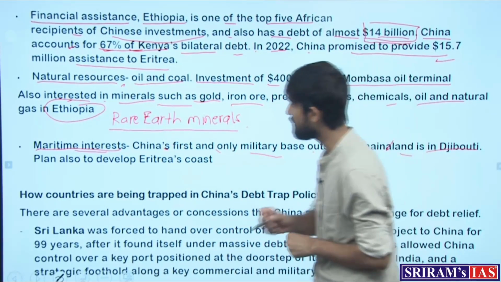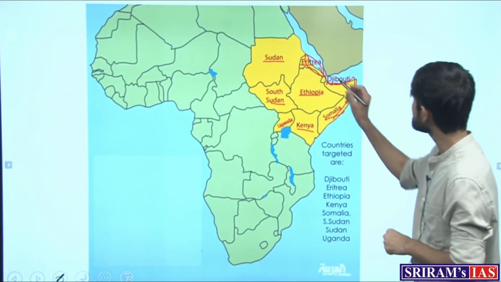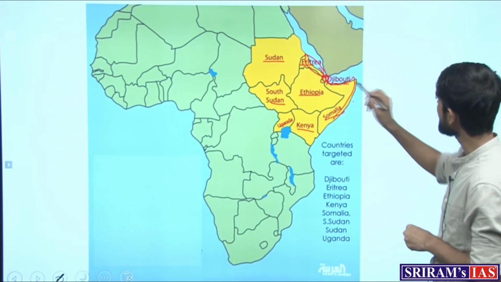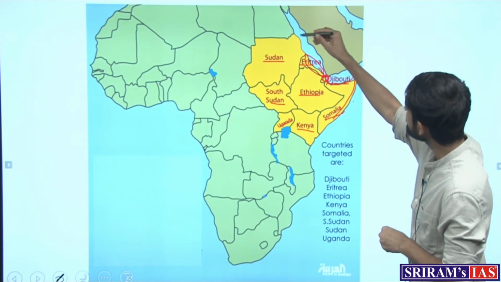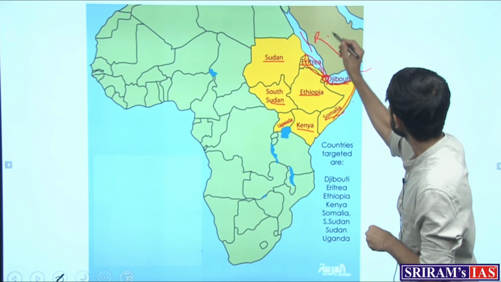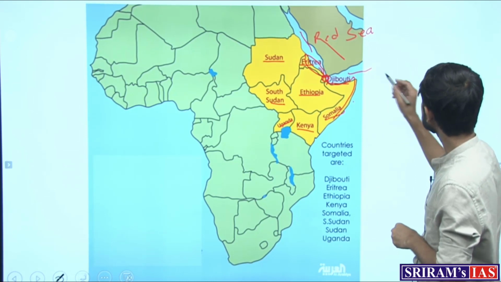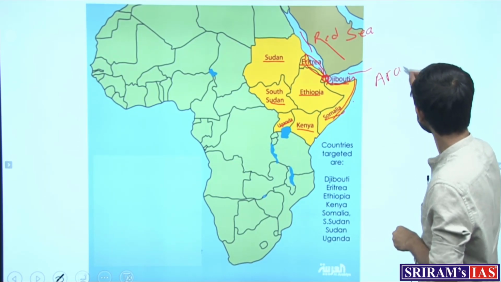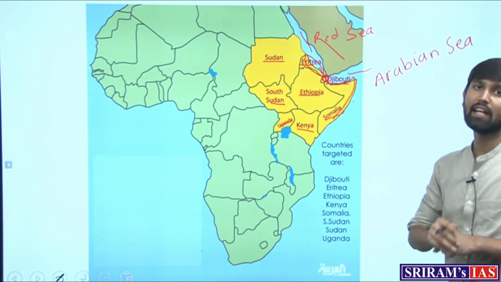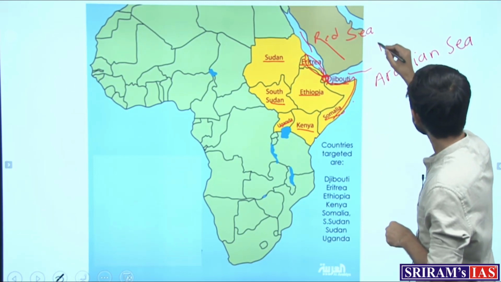Why does it have a military base in Djibouti? Let's look at the position of Djibouti over here. Can we see that this country of Djibouti stands at a very critical juncture between this water body and this water body. Which is this water body? This is the Red Sea. And which is this water body? This is the Arabian Sea, extended Arabian Sea, which opens into the Indian Ocean, right? And this strait is known as the Strait of Bab el-Mandeb.